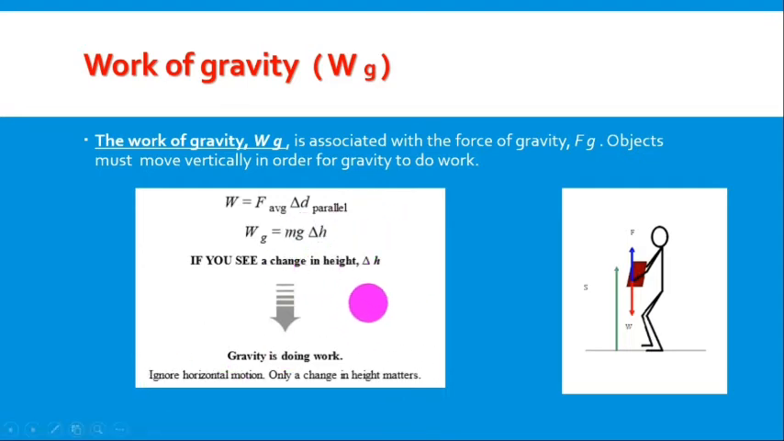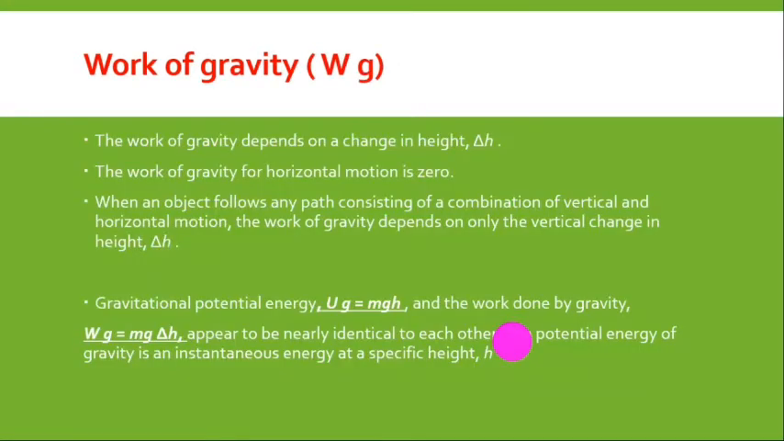Force of gravity, because gravity is doing work, so we have work of gravity. Now if the object is moving horizontally, I'm pushing the shopping cart, in this case, no work done by gravity. Work done by gravity happens if the object is moving up and down. The work of gravity depends on change in height.